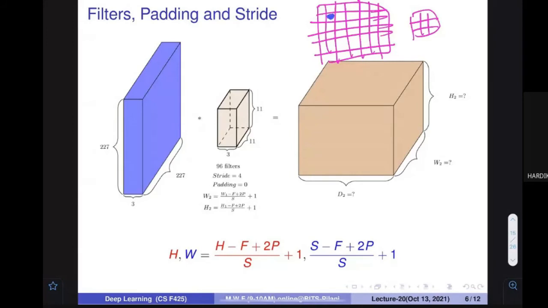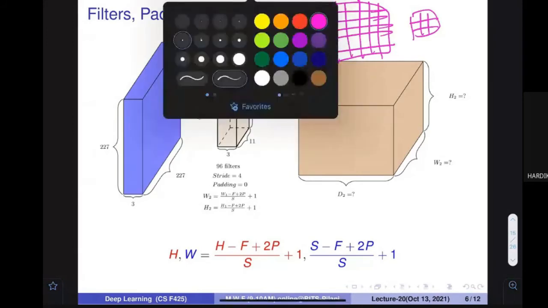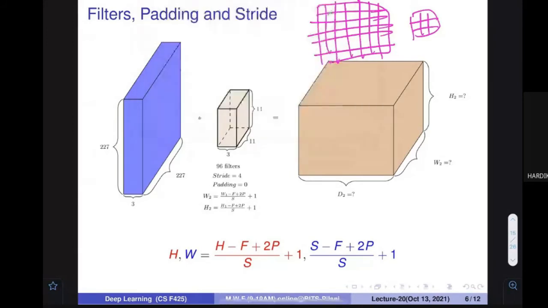Okay. When you put it here, you get an equivalent value for this place. After that, you can put the filter here. But if you decide that no, I would not be putting the filter over here, I would put it here and here and here. So now, earlier your stride was 1, now your stride is 2. And if stride is 2, it means in between you are leaving one item.